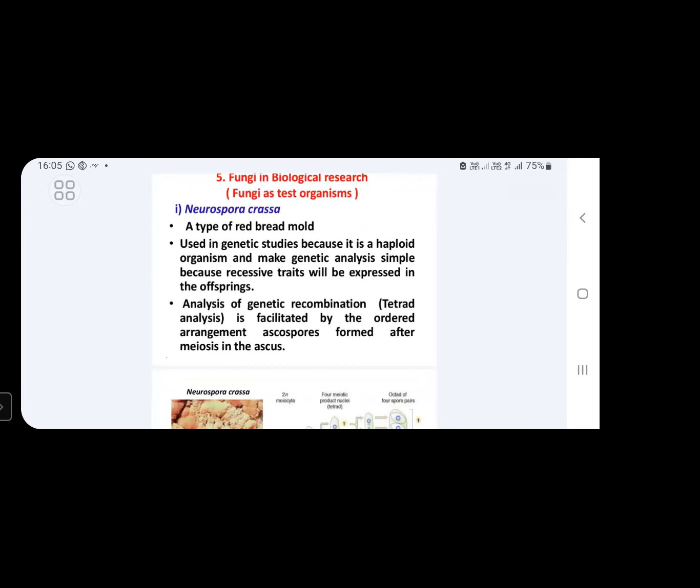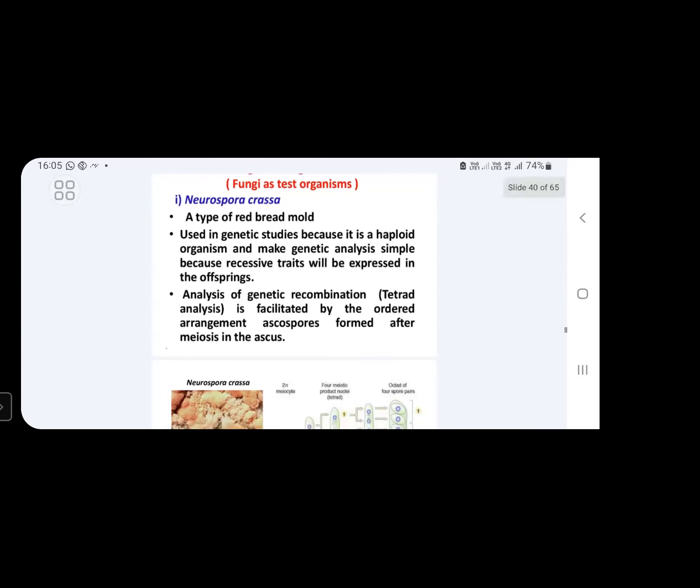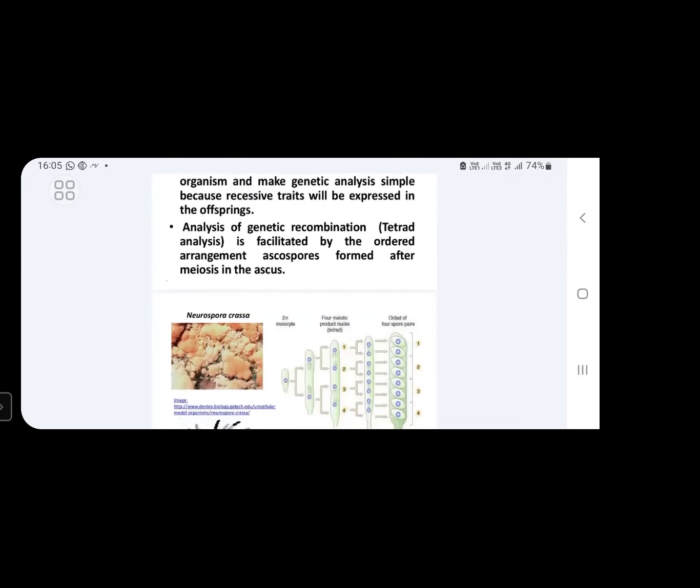Mostly used in genetic studies. Why it is preferred in genetic studies is because it is a haploid organism, and this makes genetic analysis simple because recessive traits will be expressed in the offspring. Analysis of genetic recombination is facilitated by the ordered arrangement of ascospores formed after meiosis in the ascus.